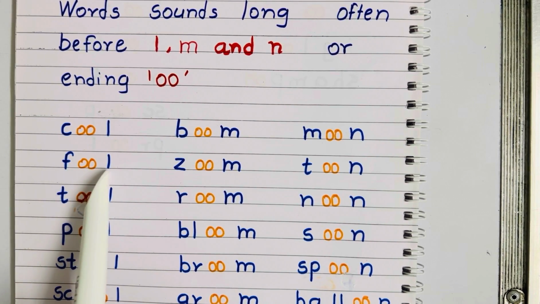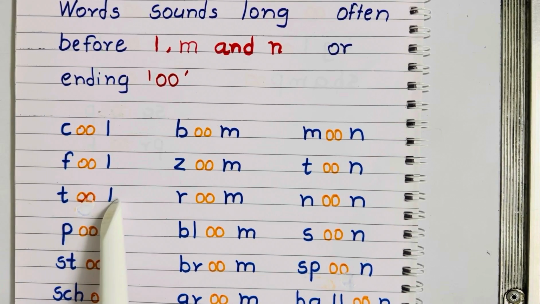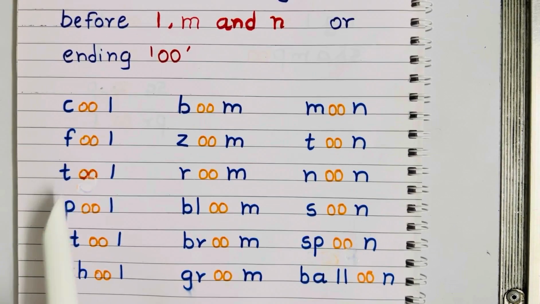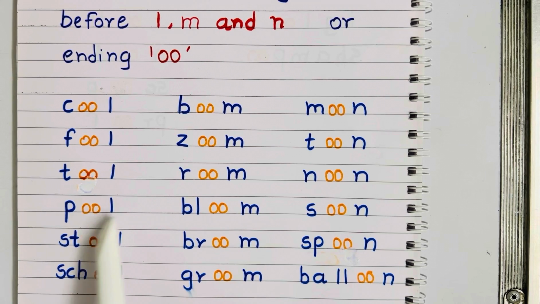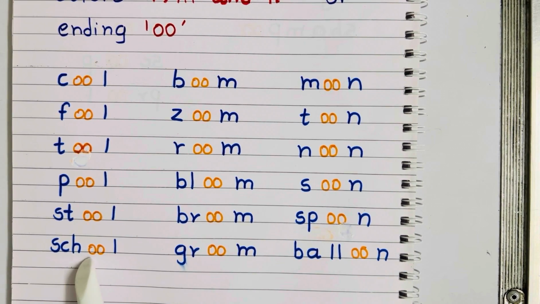F, oo, L, fool. T, oo, L, tool. P, oo, L, pool. St, oo, L, stool. Sk, oo, L, school.